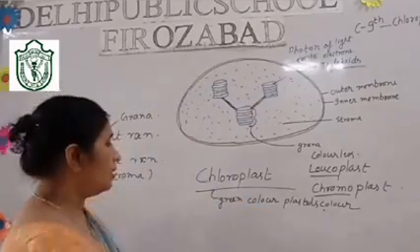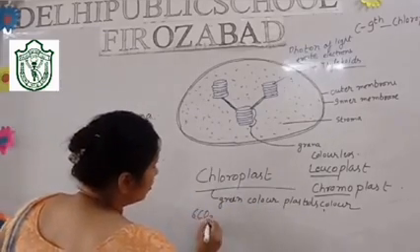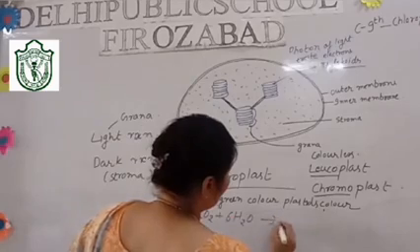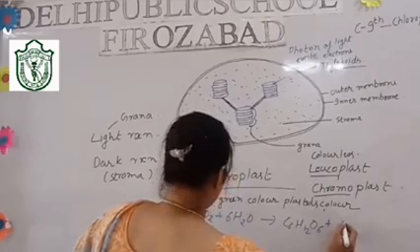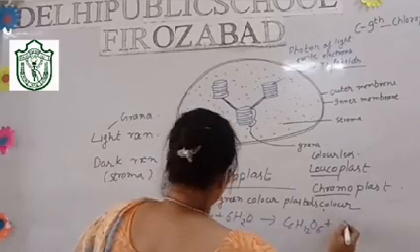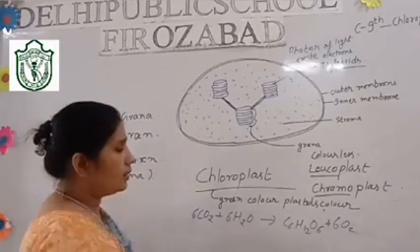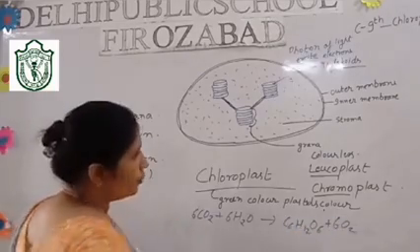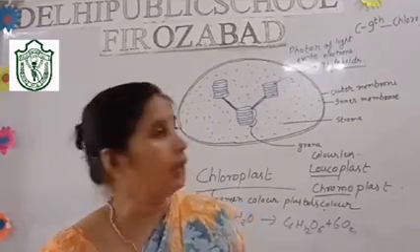The chemical reaction is 6CO2 plus 6H2O forming one molecule of glucose, C6H12O6, plus 6O2. This is how in photosynthesis glucose is formed and oxygen is released. I told you the dark reaction occurs in the stroma.